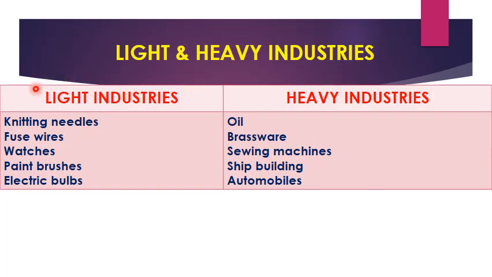Let's take a look at light industries and heavy industries. Knitting needles, fuse wires, watches, paint brushes, electric bulbs are examples of light industries. On the other hand, oil, brassware, sewing machines, shipbuilding, automobiles are examples of heavy industries.